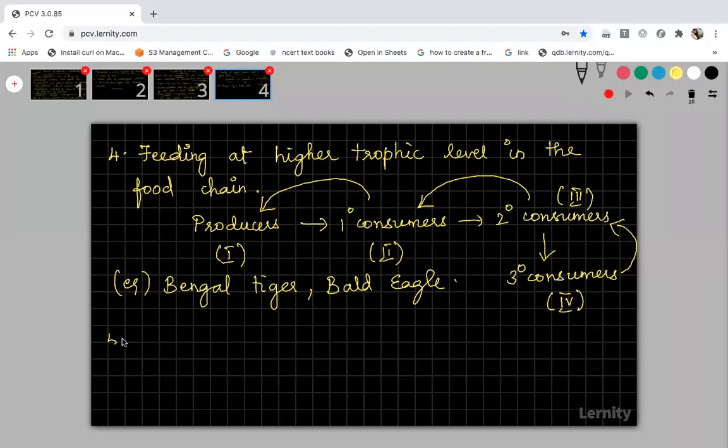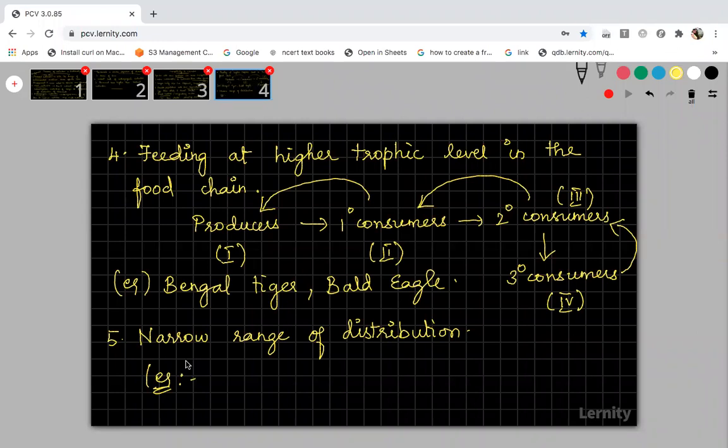And the last reason, the characteristic feature for the organisms that are more vulnerable for extinction, is the organisms which are distributed only in a particular narrow range. That is narrow range of distribution. Narrow range of distribution means their population size will be very, very less. And they will be distributed only in a particular area.